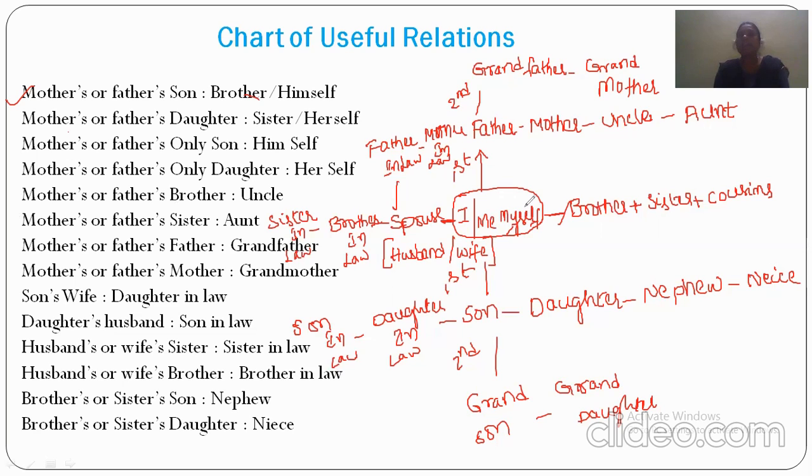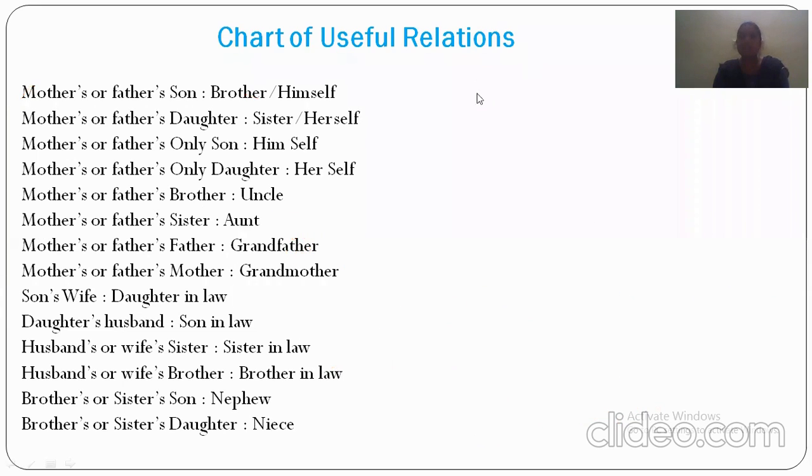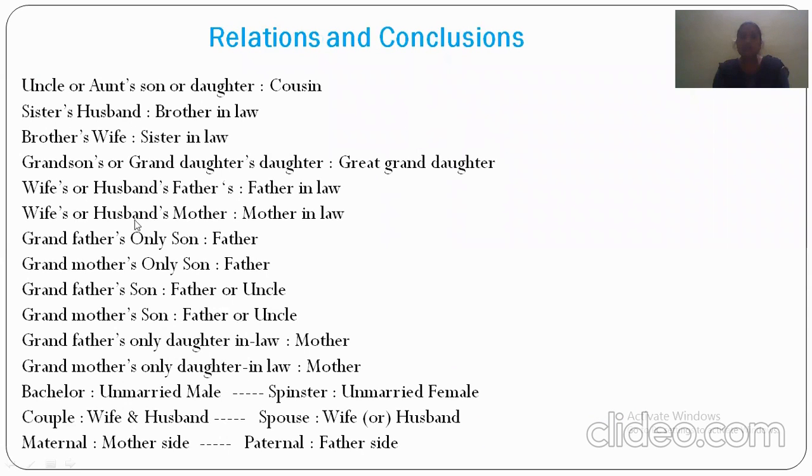Mother's or father's brother will be called an uncle. Mother's or father's sister will be called an aunt. Mother's or father's father will be called grandfather. Mother's or father's mother will be called grandmother. Son's wife will be daughter-in-law. Daughter's husband will be son-in-law. So those are the basic relationships that generally we know, and the uncles, aunts, cousins and sisters, all these elements that we had the discussion.